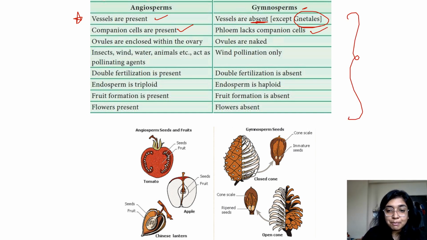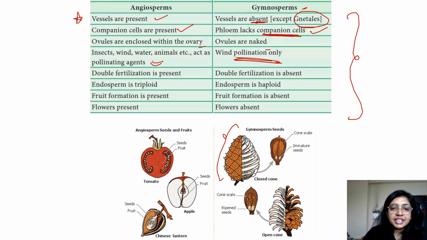That is why it is important. Okay. So phloem lacks companion cells in your gymnosperm. Ovules are enclosed within the ovary. Ovules are naked. This one we all know. Angiosperm can be pollinated via insect, wind, water, animal, etc. Gymnosperm is pollinated via wind pollination only because they are in the form of these cone-like structures, right?